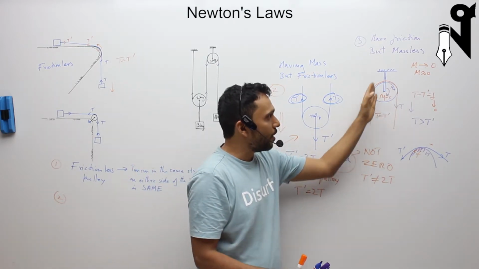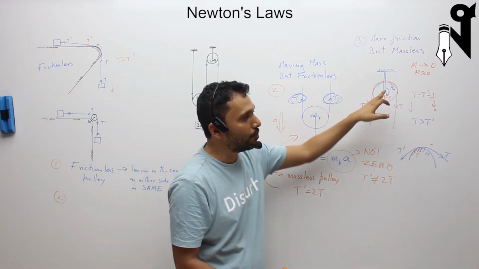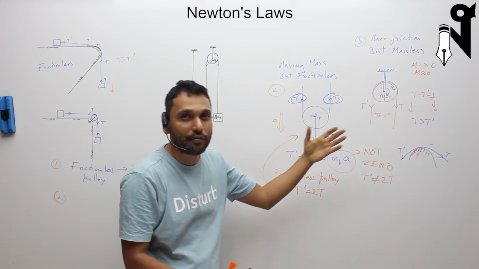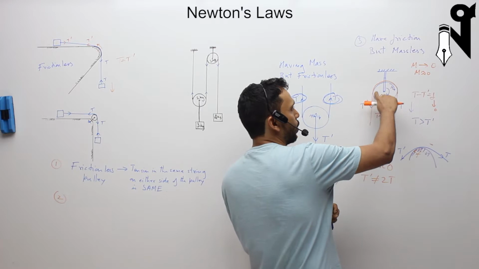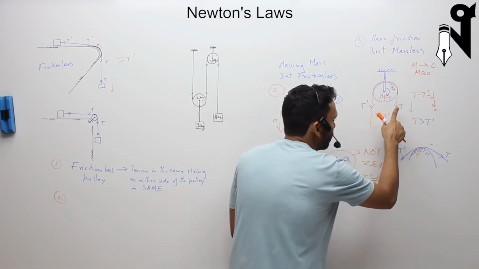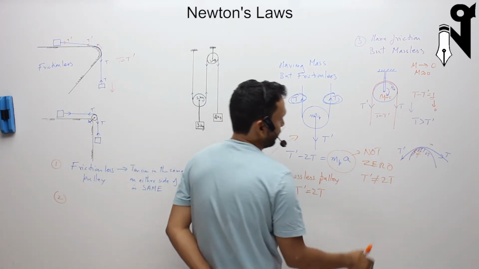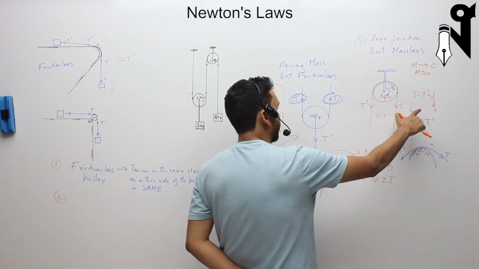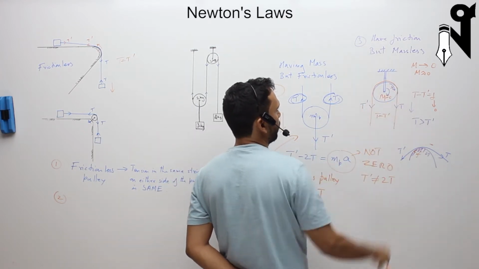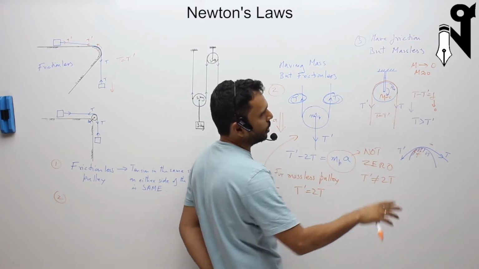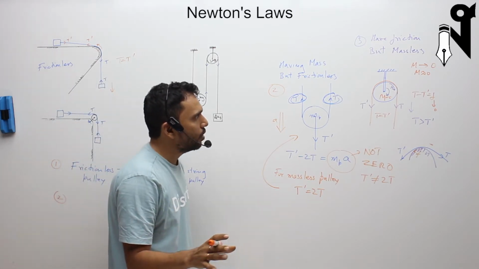The effort with which the pulley is rotated also corresponds to how much mass is there. If the mass is almost 0, then the effort required to rotate is almost 0. That means the difference in the tension will almost be equal to 0. So the difference in the tension is the friction. Friction is the cause why it rotates. Friction makes it rotate with whatever speed the string is going. So the friction required will be almost 0 if the mass is 0. And the exact formula for that we'll be doing when we do rotational motion.